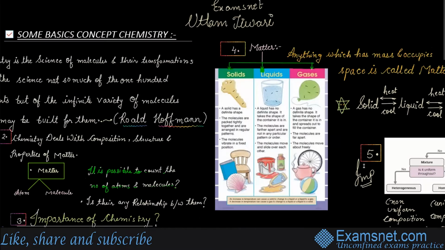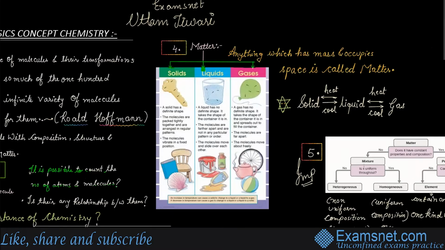Now this matter, what is matter? Matter is something which has mass, right, and occupies some space. So something which has mass and occupies some space is called matter. So this is subdivided into three parts: solid, liquid, and gases. Let's talk individually. A solid has a definite shape. This you have studied in your class 9th, right? Solid, liquid, gas. There is a chart in the NCERT of class 8, 9. You can refer to those books.